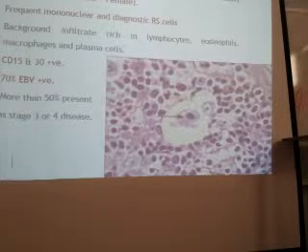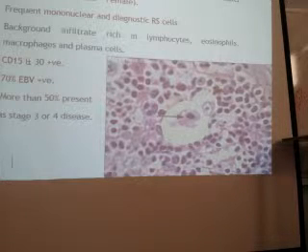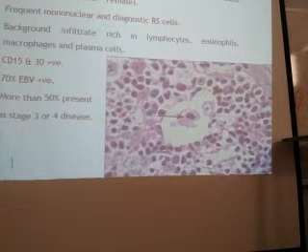Now mixed cellularity. Go from the name. Nodular sclerosis contains nodules with collagen. Clear? Most common. Mixed cellularity will contain many different types of inflammatory cells.